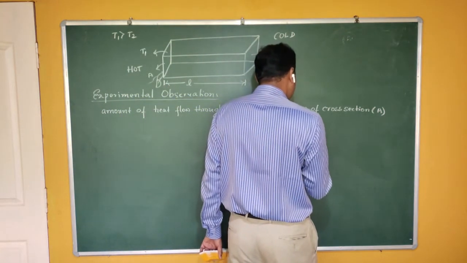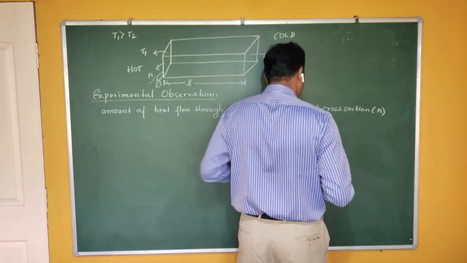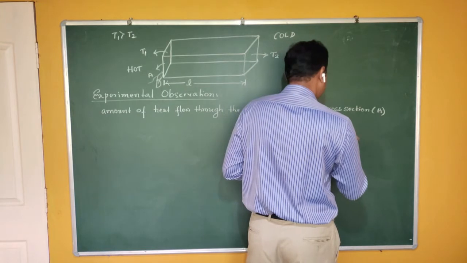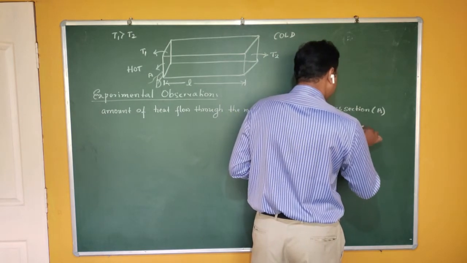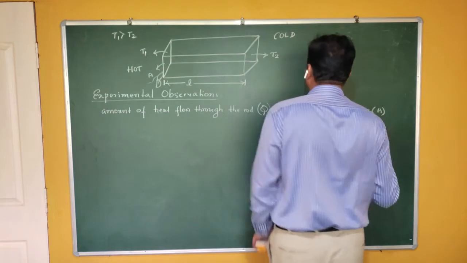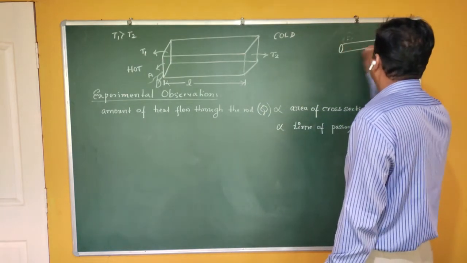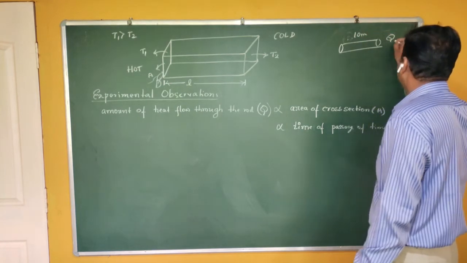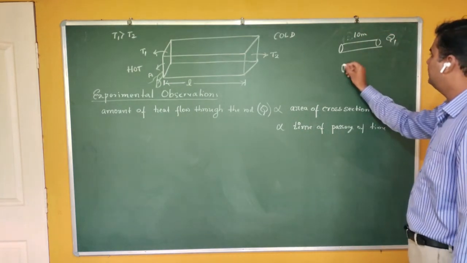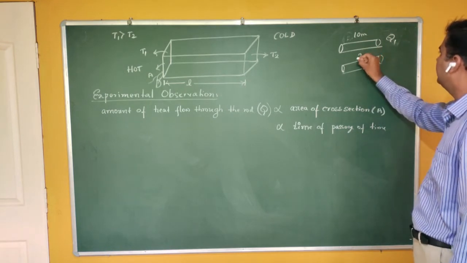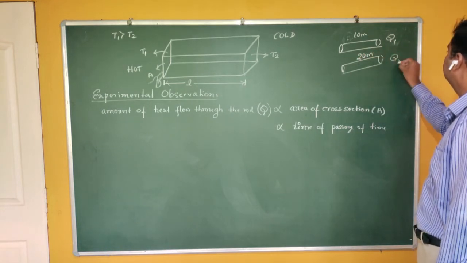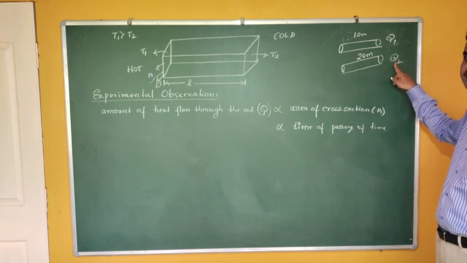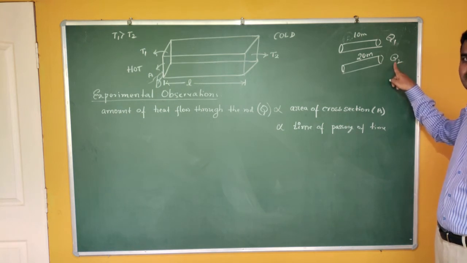Second, the amount of heat flowing through this metallic rod is directly proportional to the time of passage of heat. Now see here, if you are passing heat for some 10 minutes, that heat energy is Q1. In the second case, you are passing heat for 20 minutes, Q2. In which case will you get more heat? Definitely in the second case, because you are giving more time for it to flow.